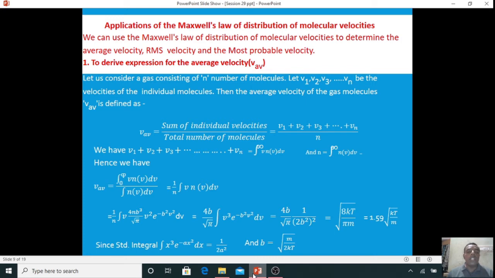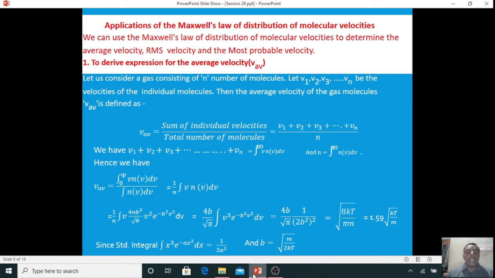So in the integral, you can take outside b cube divided by root pi, and the integral of v cube e to the power of minus b square v square into dv. So using the standard integral, the integral of x cube e to the power of minus a x square dx is equal to 1 divided by 2 a square. Therefore, it can be written as 1 divided by 2b square whole square.